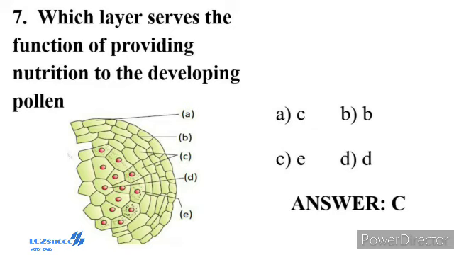Cells of the tapetum possess dense cytoplasm and generally have more than one nucleus. When the anther is young, a group of compactly arranged homogeneous cells called sporogenous tissue occupies the center of each microsporangium. So the correct answer is option C. C is E. In the diagram, A is epidermis, B is endothecium, C is middle layer, D is microspore mother cell, and E is tapetum.